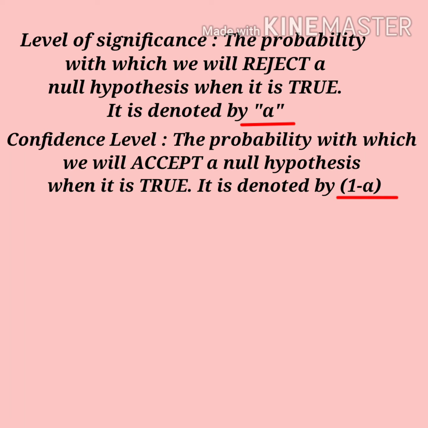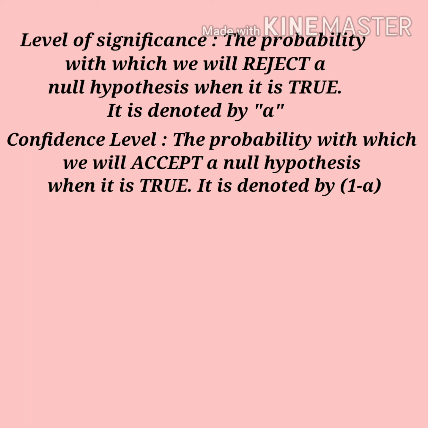Now the question is why the level of significance is denoted by alpha and why the confidence level is denoted by 1 minus alpha. As you know, the maximum value of the probability is always 1. So the probability of rejecting the null hypothesis when it is true is assumed to be alpha. Then obviously the probability of accepting a null hypothesis when it is true is denoted by 1 minus alpha.